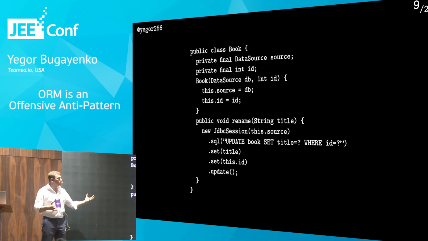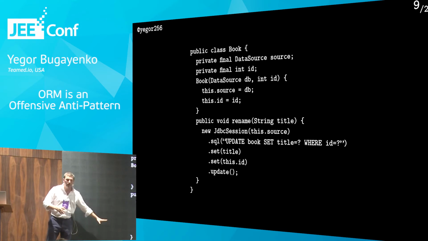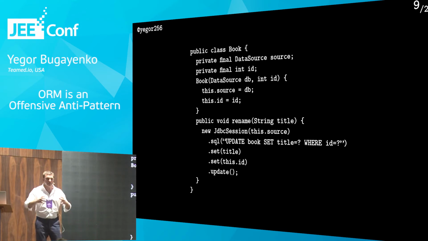In this case, we introduce a new class, a new object, called books, for example. On this object we have a method, rename them all, and we provide the parameters. Inside, this method does the job it has to do: it creates a massive update query and runs it. Every time, we implement this functionality specifically for our needs.